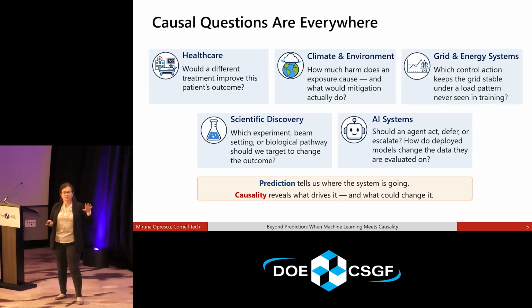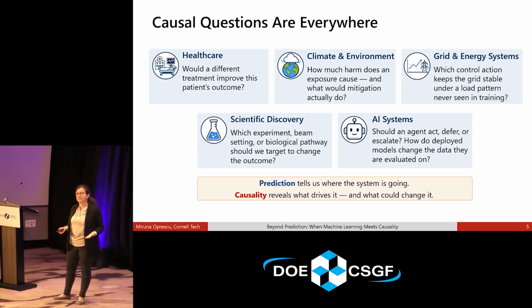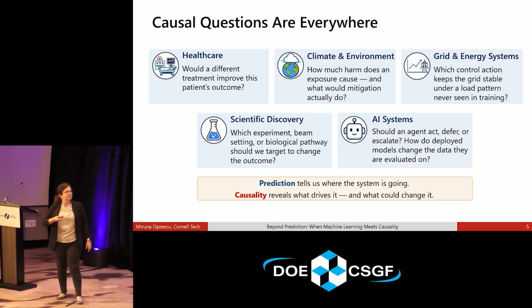But there are a lot of examples out there, like healthcare, climate and environment, grid and energy systems, scientific discovery, AI systems, where we don't have this intuition, right? We build a machine learning model, and we cannot look through it and understand whether what it's finding is useful for also implementing these changes, policies, interventions, et cetera.